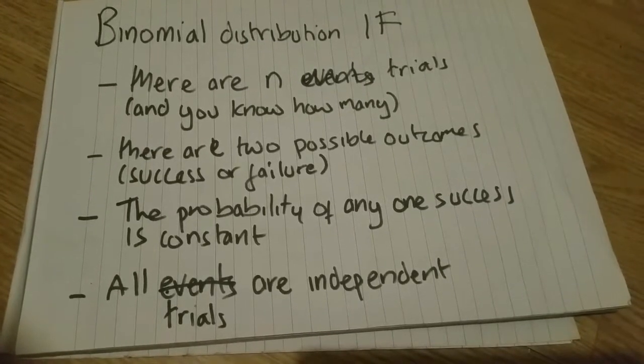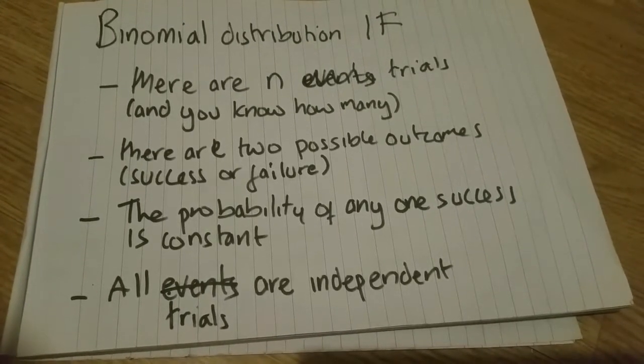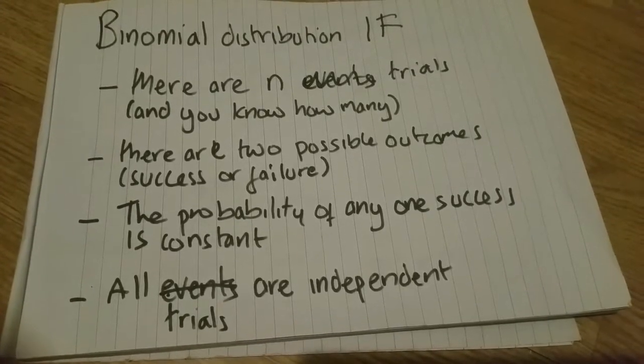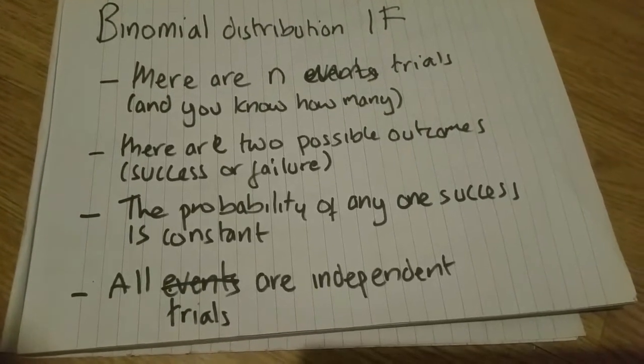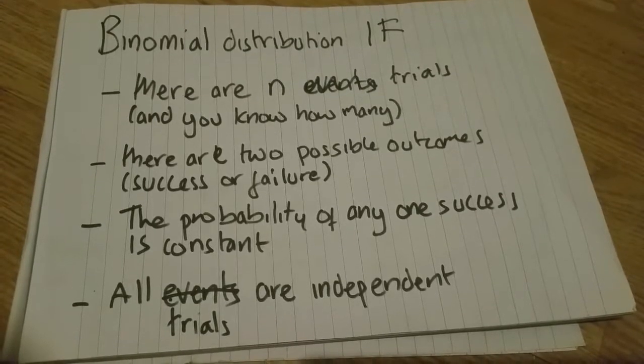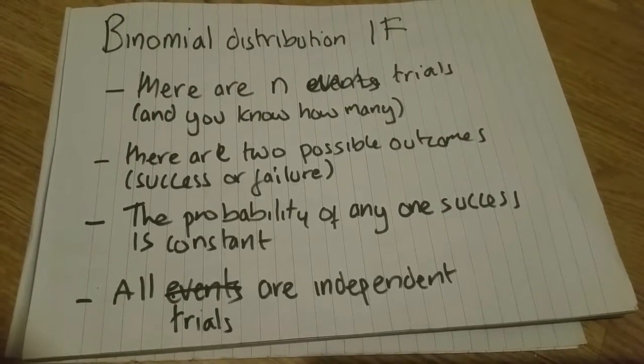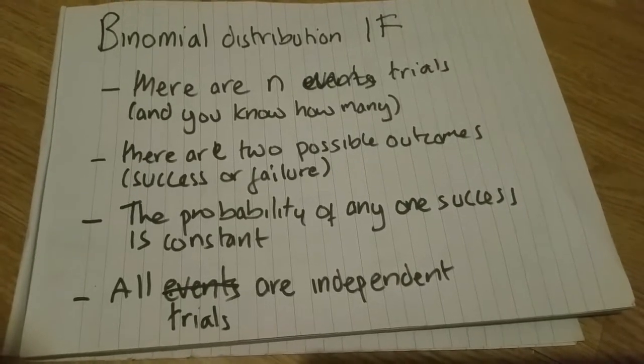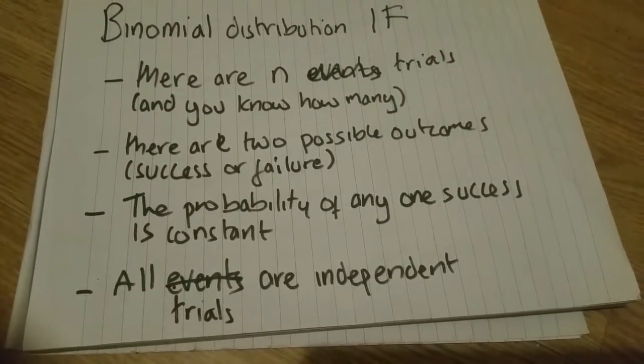There's two possible outcomes to the trials. Generally, success or failure. So, like if you toss a coin and you decide heads is success, tails is failure. It can be any two things that are mutually exclusive. Has to be two, can't be three, can't be five, can't be 10. But it's got to be two things that are mutually exclusive, which, if you remember, means that either one can happen or the other, and there's got to be two of them.